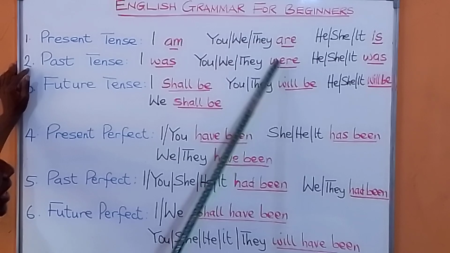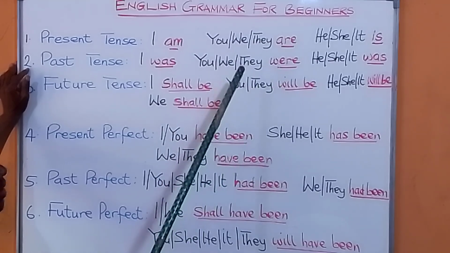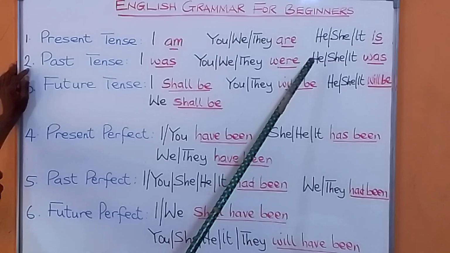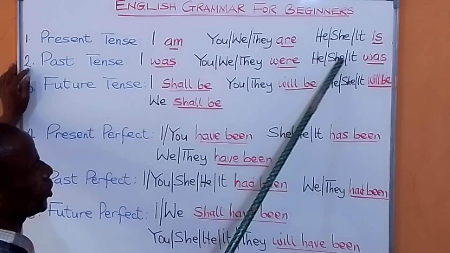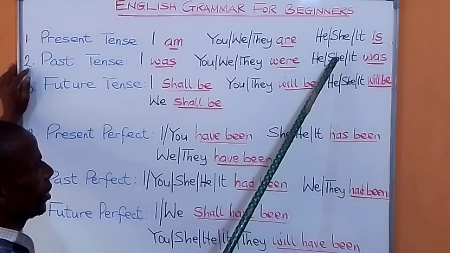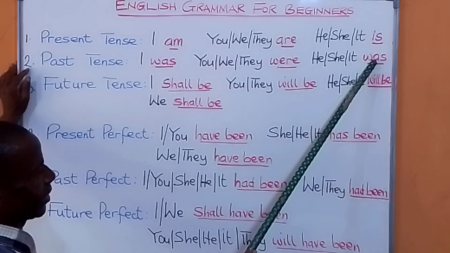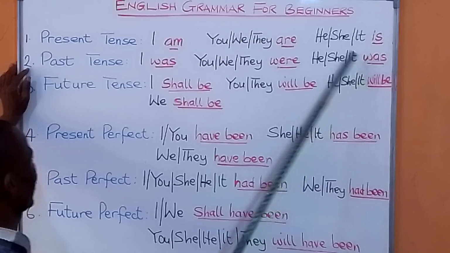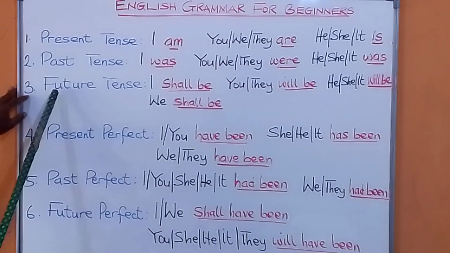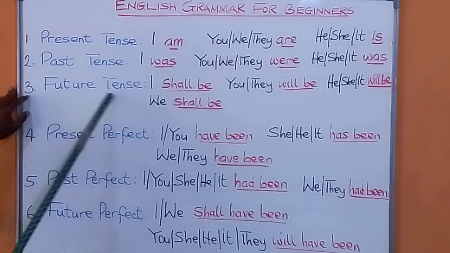You were there. We were in the house. They were okay. If you want to use he, she, it, you say was. He was in the house. She was okay. It was another day. Was, that is past.